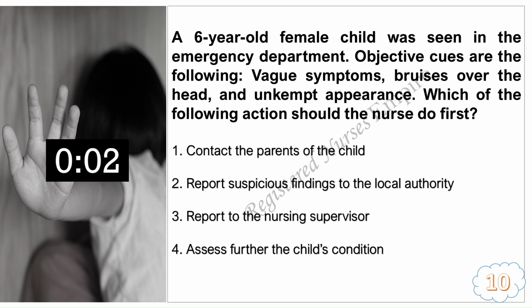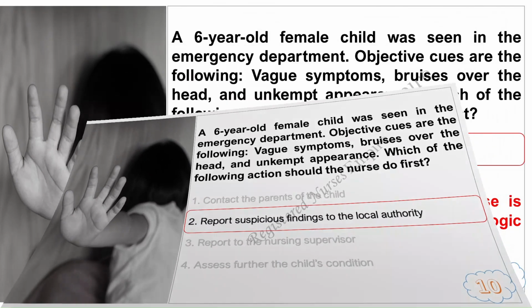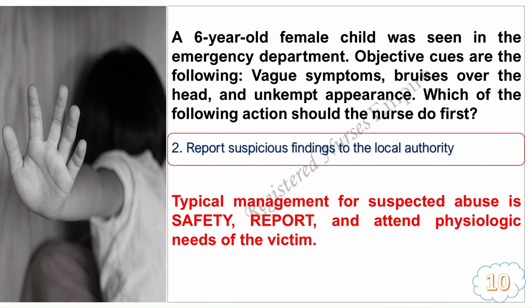Three, two, 1. The answer is 2. Report suspicious findings to the local authority. Remember, typical management for suspected abuse is safety, report, and attend to the physiologic needs of the victim.